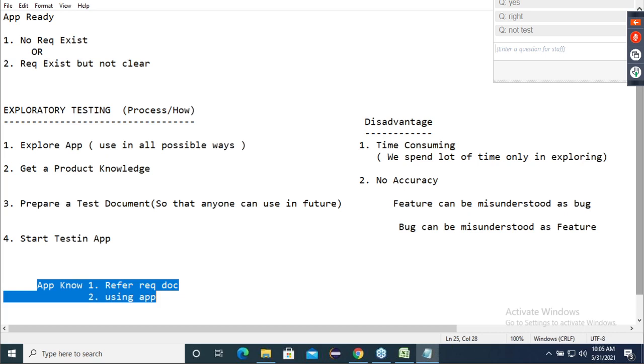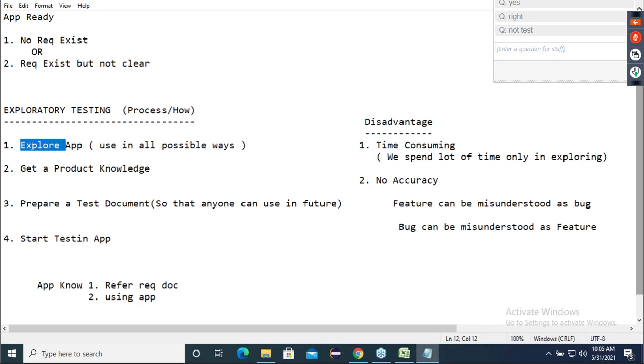Okay, so guys, in the interview, when they ask you this question, boss, application is ready, requirement is not there, or requirement is not clear, can you test? You say, yes, sir. How? Very simple. Point number 1, you give me the application first. Give me the application, let me explore the application.